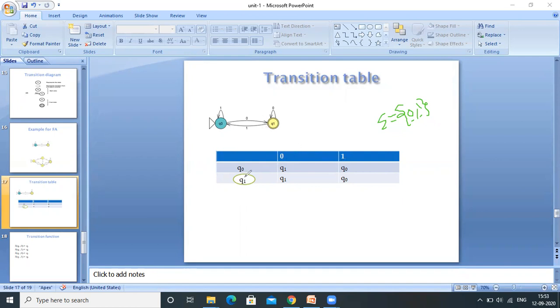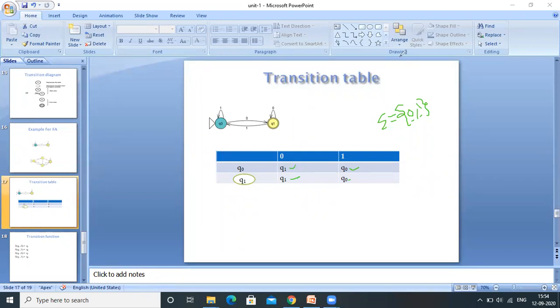Now we will write, for Q0 on 0, what is the next state, and Q0 on 1, what is the next state; Q1 on 0, what is the next state, and Q1 on 1, what is the next state. Here Q0 on 0 moves to Q1, so we write Q1. Q0 on 1 moves to the Q0 state only, so we write Q0. Q1 on 0 moves to Q1. Q1 on 1 moves to the Q0 state, so we write Q0.